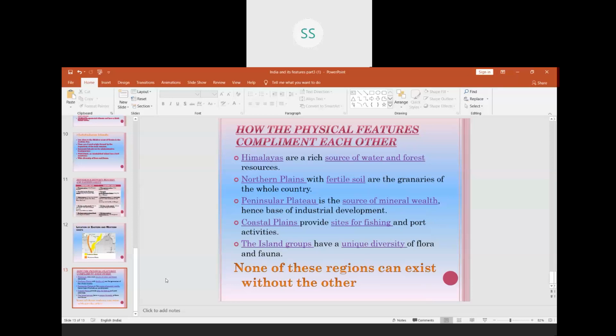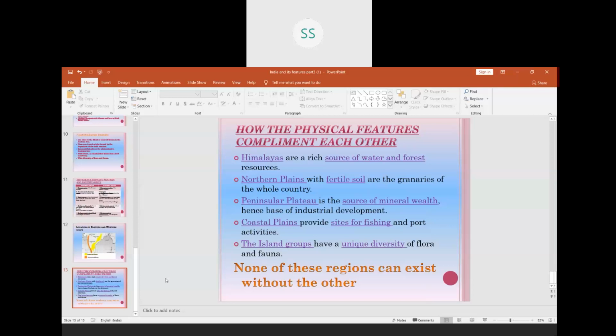Next, island groups of our country. They have unique diversity of flora and fauna. They consist of a large amount of forests. They're covered with thick forests. So we have a large amount of flora and fauna found in these island regions, and they are also tourist spots, including even the Himalayas. A large amount of the valleys in the Himalayas are tourist spots. Same way, even the islands are tourist spots.